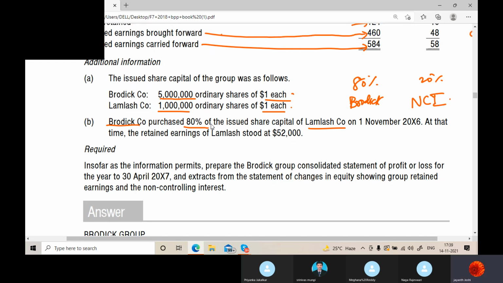So Broderick Company purchased 80% of the issued share capital of Lamb-Lash on 1st November 2006. So this is the end of the year it seems, and Broderick Company purchased 80% of the Lamb-Lash shares on 1st November. At that time, the retained earnings of Lamb-Lash, that is the pre-acquisition retained earnings, is 52,000.